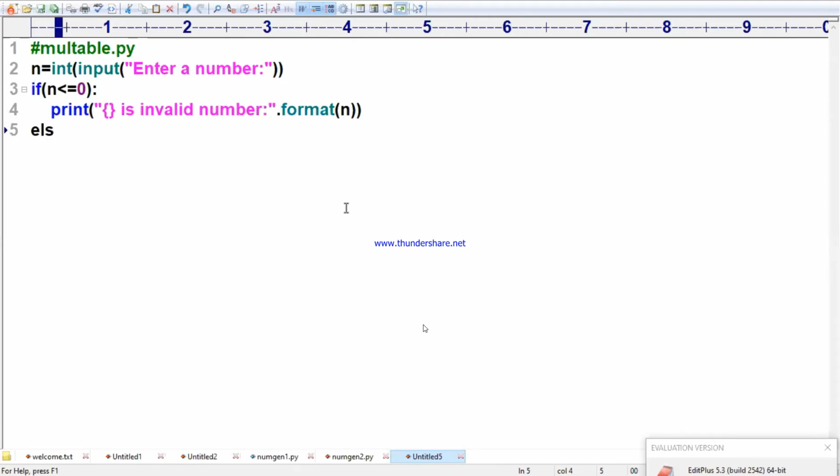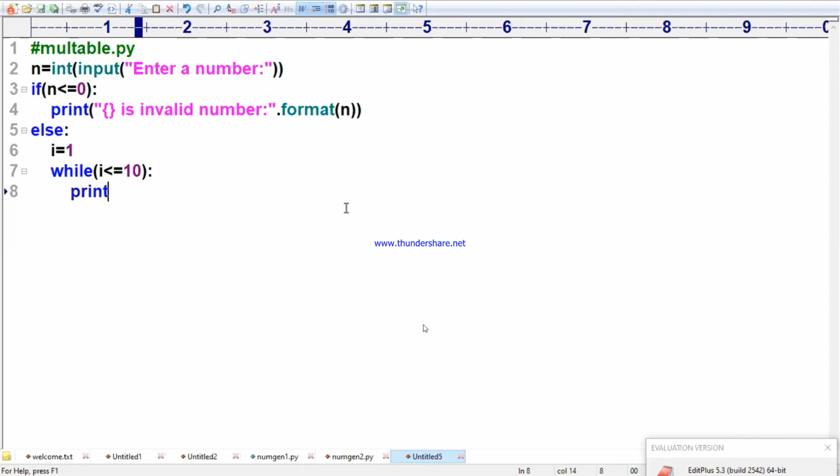If my number is positive, coming to the else part, there I will start. Karthik, you cannot write like that. That type of loop is not there in Python. So coming to that, i is equal to 1. While i less than or equal to 10, Durga Prasad, be careful.